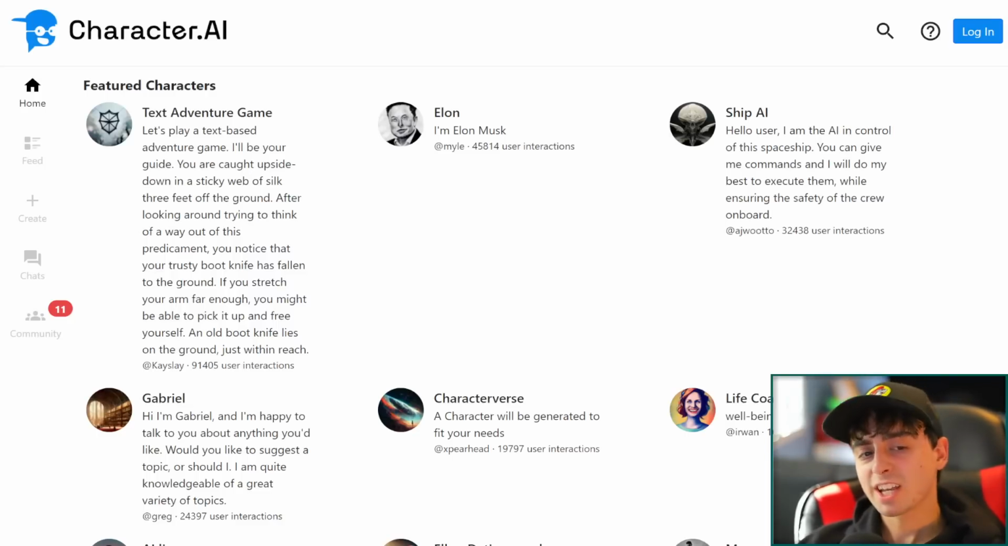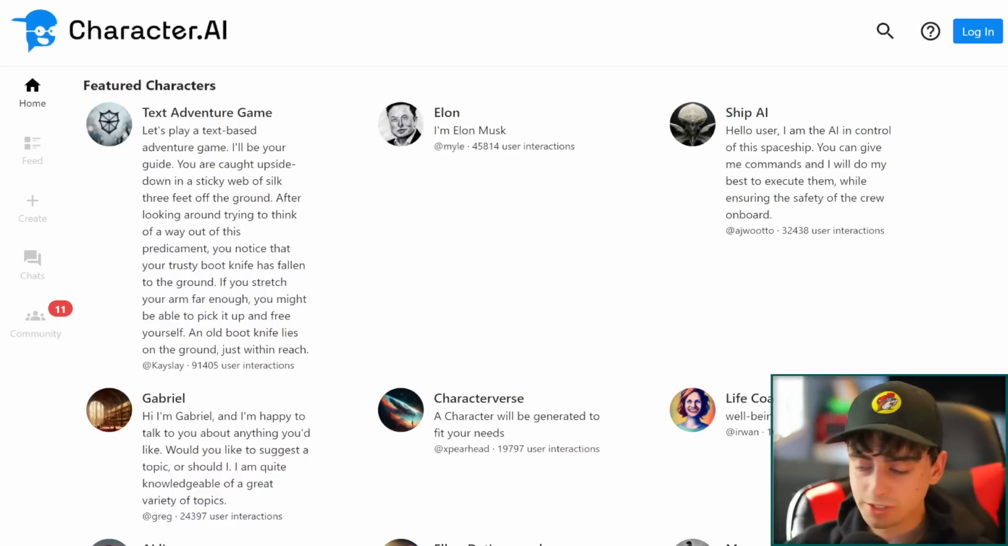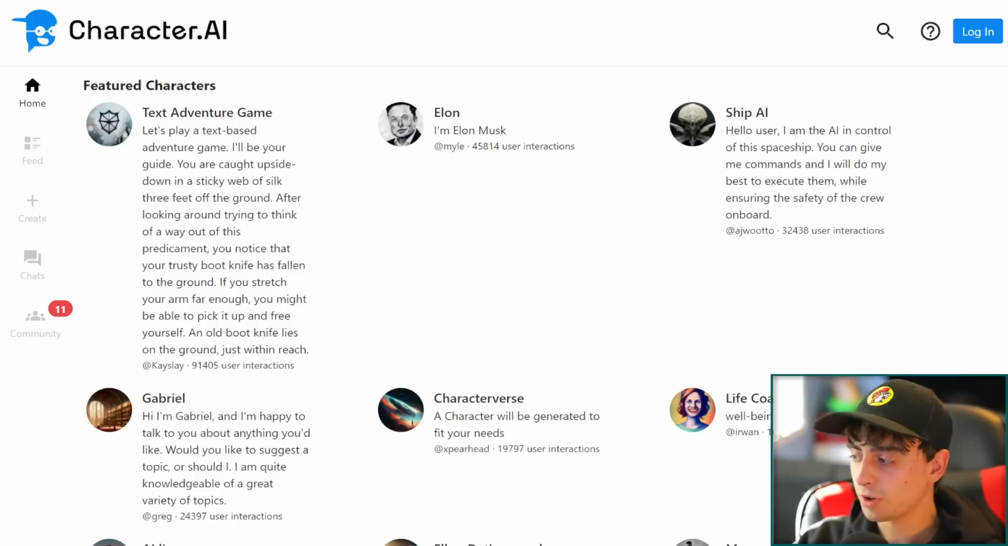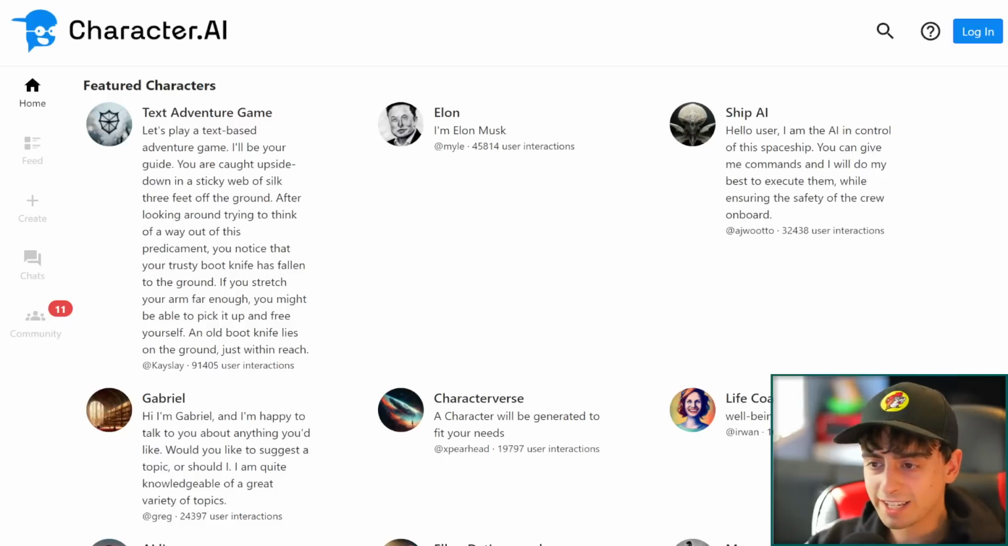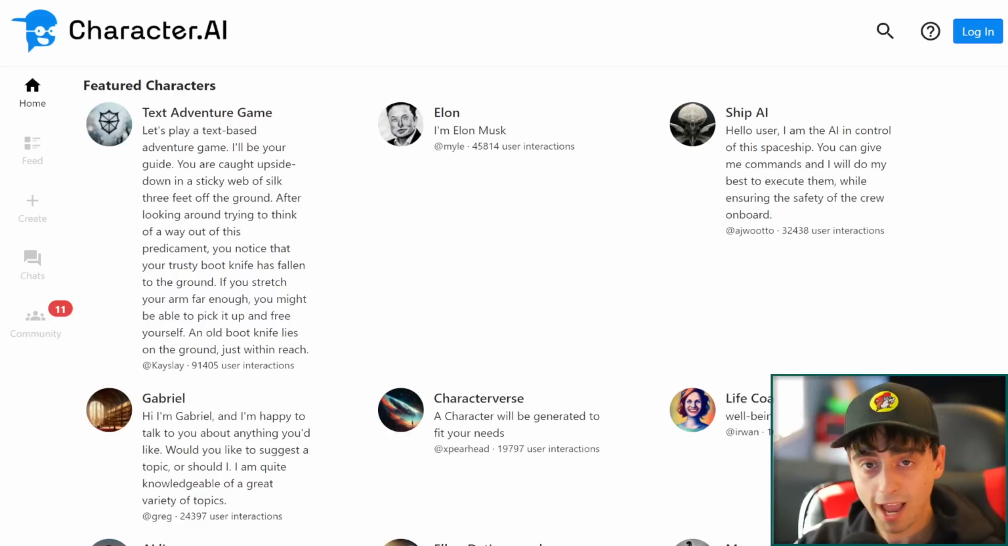So what is Character.AI then? What is this thing you're so excited to show us? Well, these are different text models, and they come in the form of characters in this website that you can text to and interact with. And you might think in your head, oh, that doesn't sound like it'd be as fun or interesting as something like AI text-to-image generation. Well, you would be absolutely wrong, because these models are so impressive.